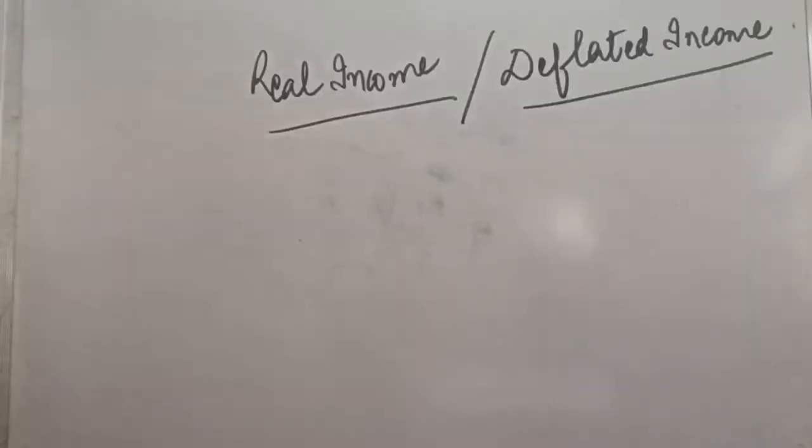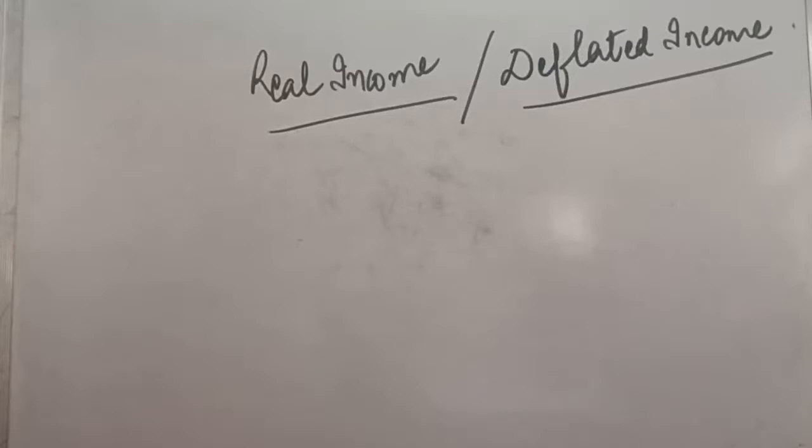Next topic is real income or deflated income. By deflating we mean that we adjust or reduce the value which is inflating. This concept is useful for an inflation economy which reduces the real income or purchasing power. This means a rise in money income may not raise the real income. So money income is different from the real income.